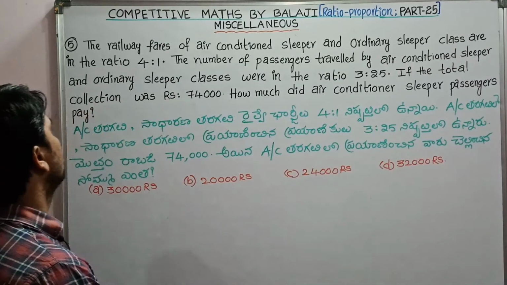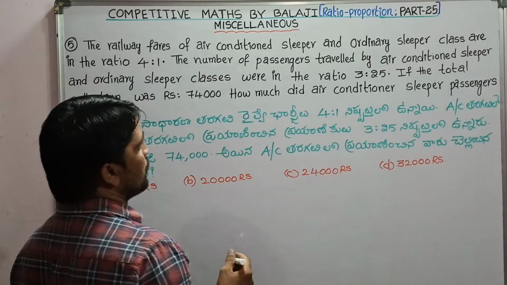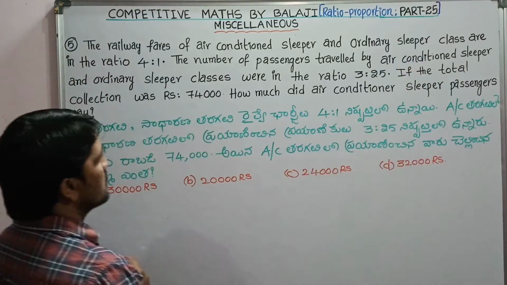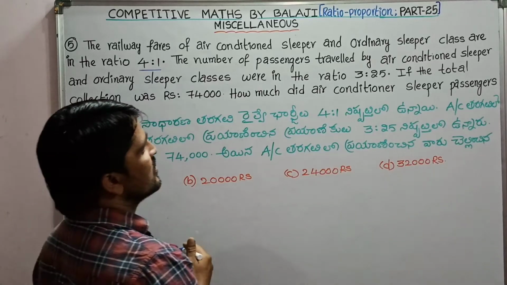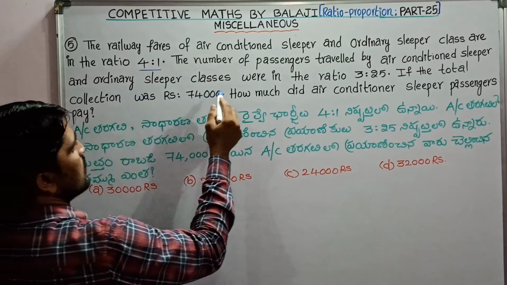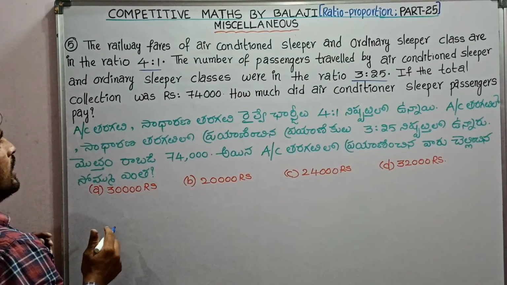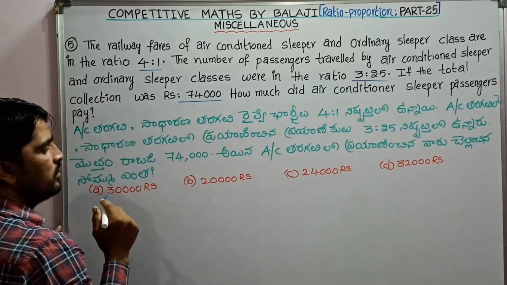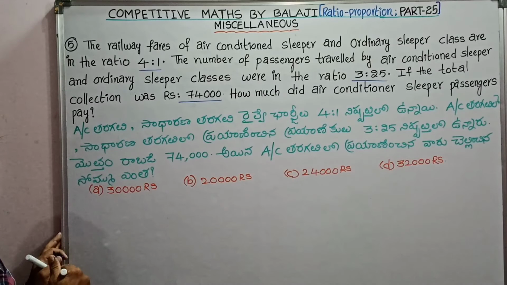Next question, the fifth one. The railway fares of air-conditioned sleeper and ordinary sleeper class are in the ratio 4:1. The number of passengers traveled by air-conditioned sleeper and ordinary sleeper classes were in the ratio 3:25. If the total collection was rupees 74,000, how much did air-conditioned sleeper passengers pay?